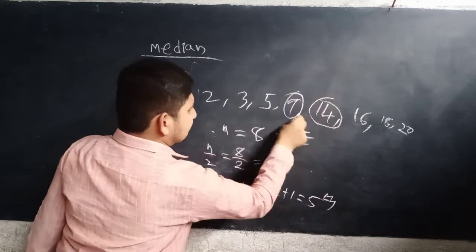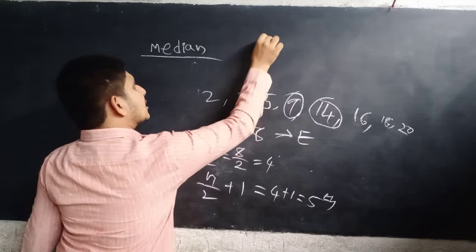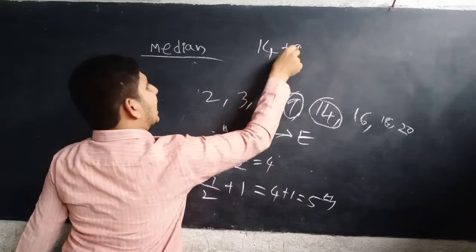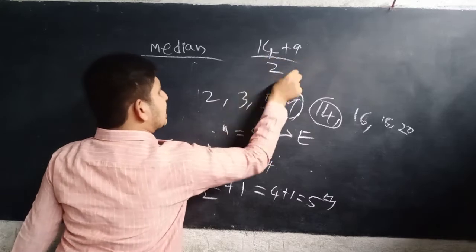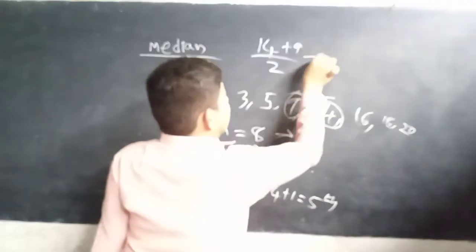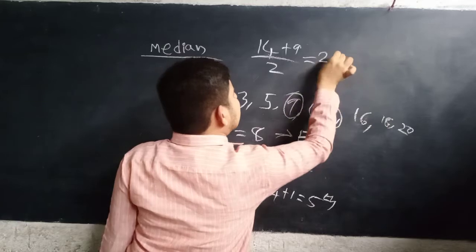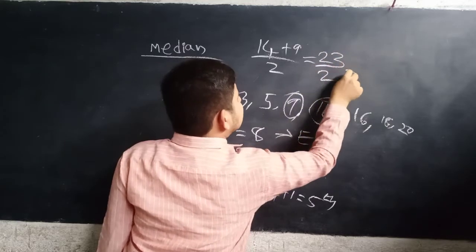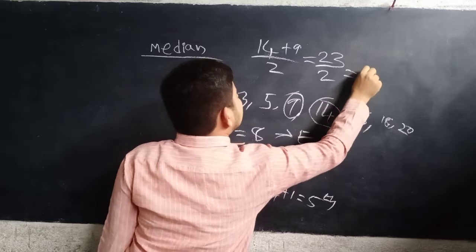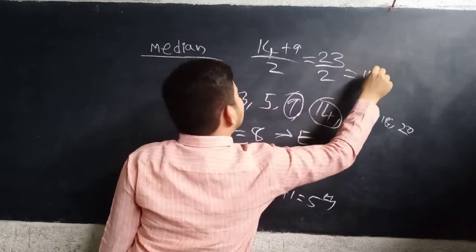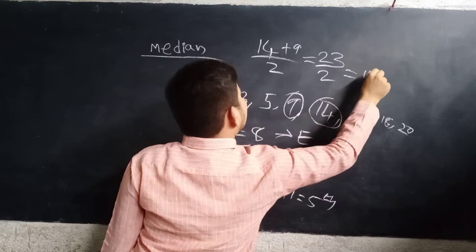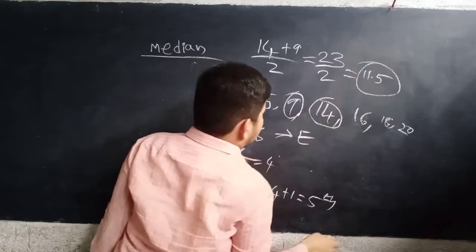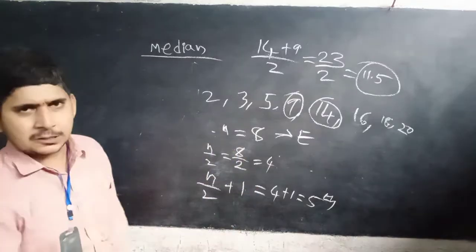Now take the average of these two. So 14 plus 9 by 2. 14 plus 9 is 23, and 23 by 2 equals 11.5. So 11.5 is the median of the given data.